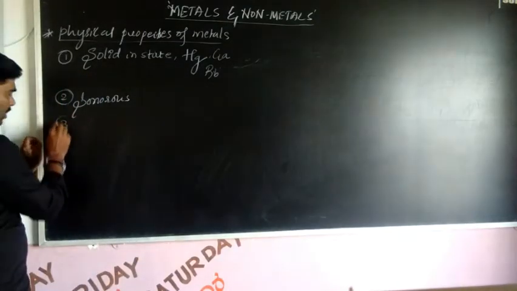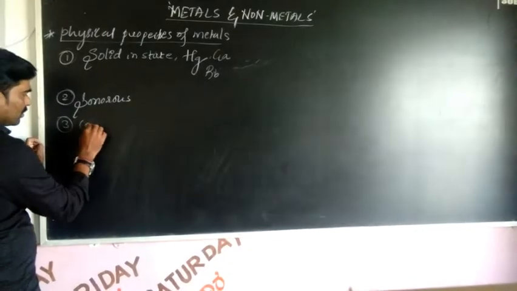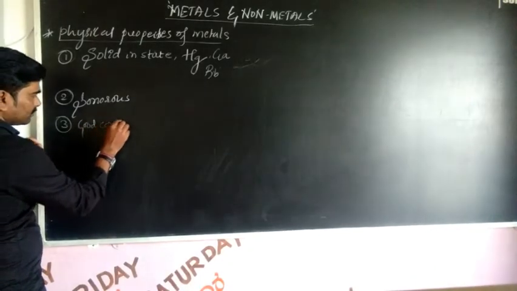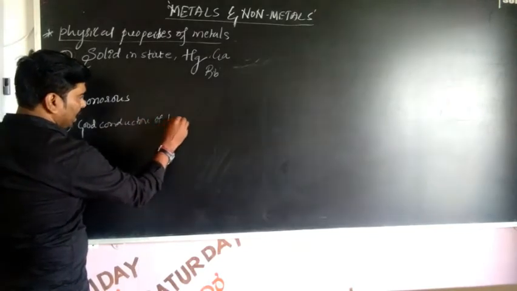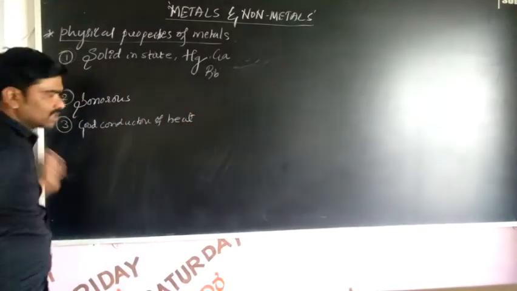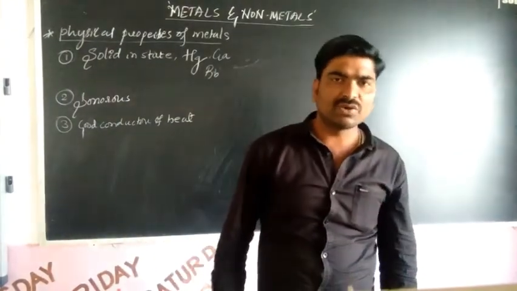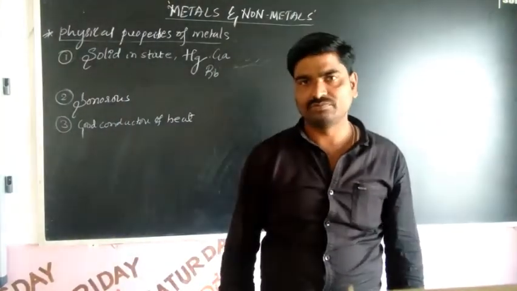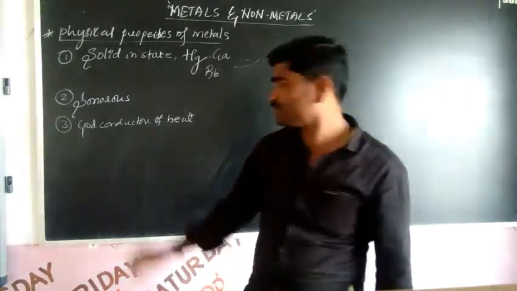And the third one, metals are a good conductor of heat. Which one is the best conductor?